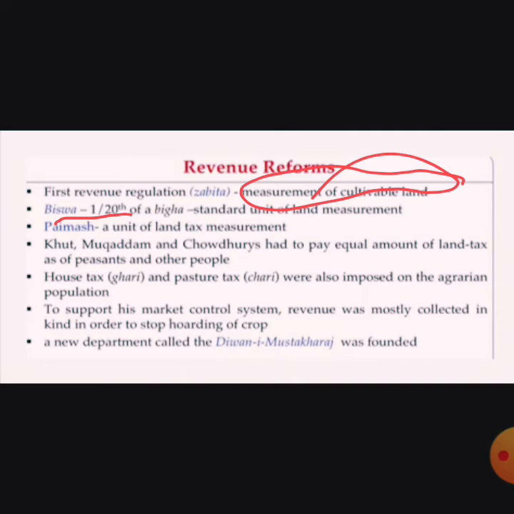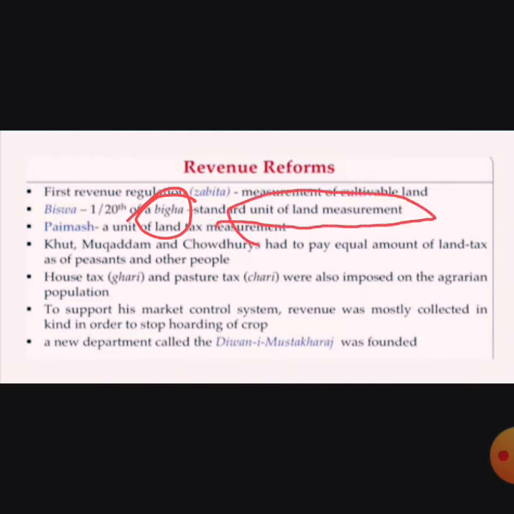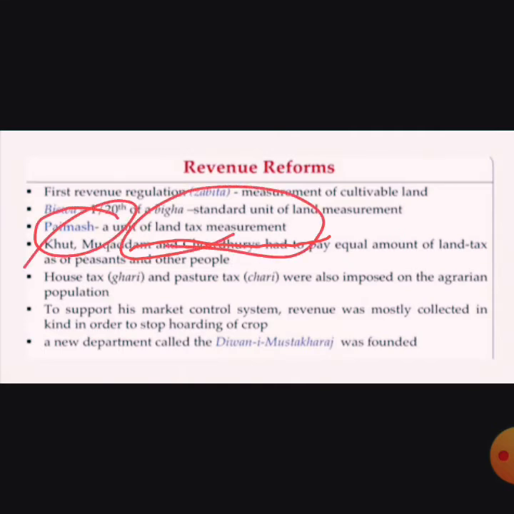Biswa is 1/20th of a biga, a standard unit of land revenue. Now see here, what is the meaning of biga? Biga is a standard unit of land revenue. They collected 1/20th land revenue from one unit of the land. Next is Paimesh, a unit of land tax measurement. Paimesh means the measurement of land for tax.